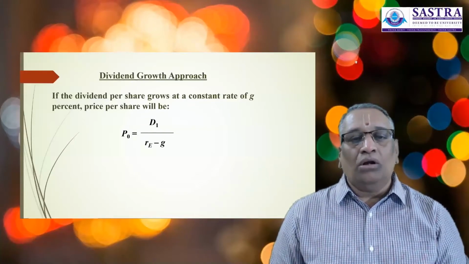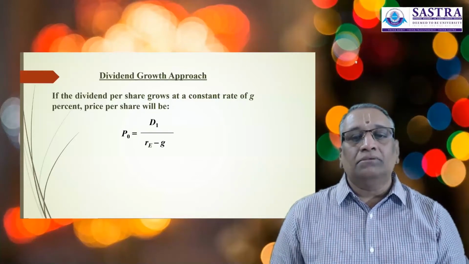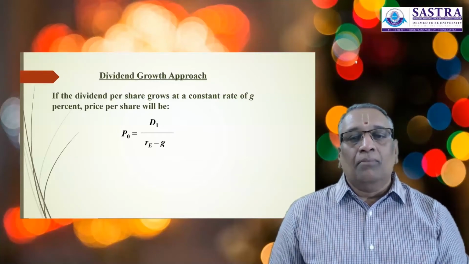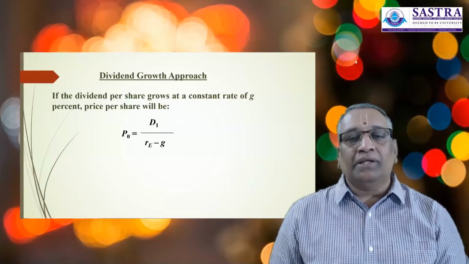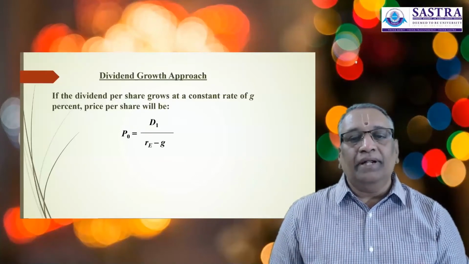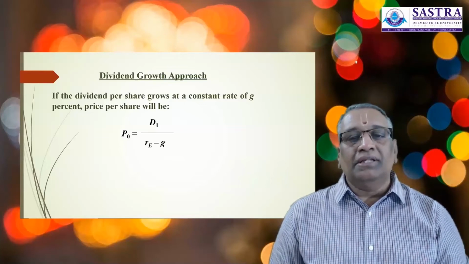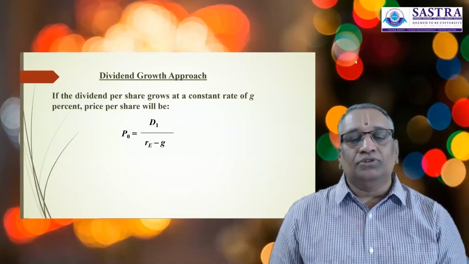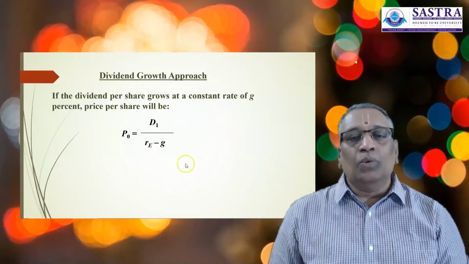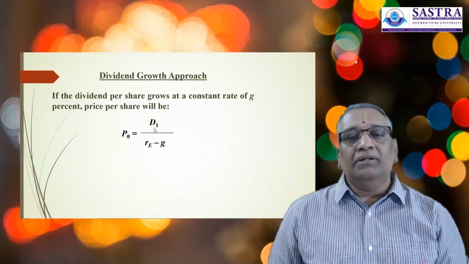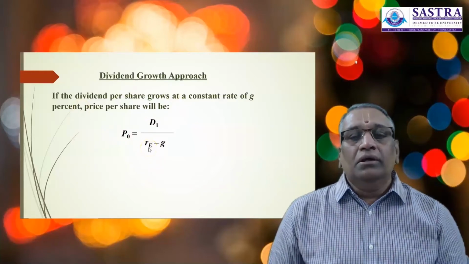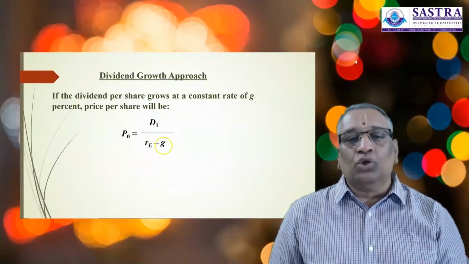That is, P naught, the current market price, is equal to D1, the expected dividend a year hence, divided by RE, that is cost of equity, otherwise called the return expected by the equity shareholders, minus growth rate. So by using this equation, we are discounting the estimated dividend a year hence by the return expected by the shareholders minus growth rate.